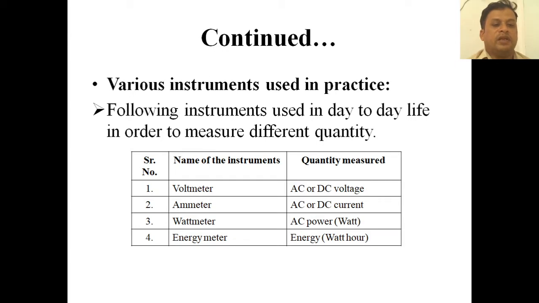Energy meter, what does it do? It is measuring the energy, so watt hour we can say. The energy output is given as kilowatt hours. Energy meter is also an instrument that is used for day-to-day life measuring, like voltmeter, ammeter, wattmeter and energy meter.